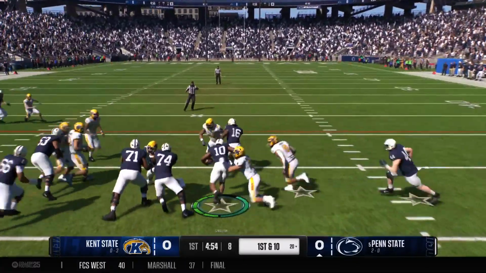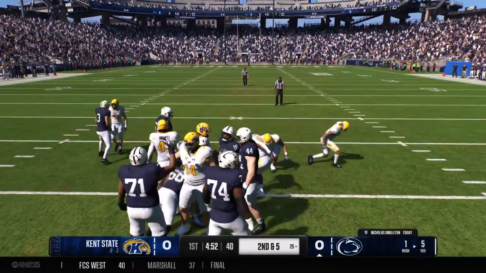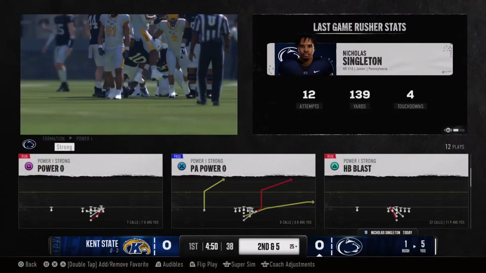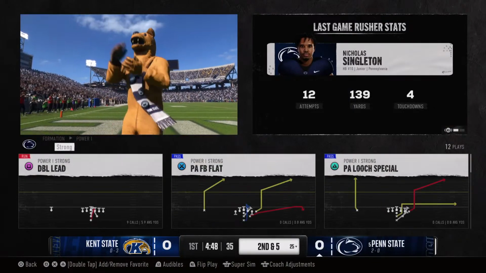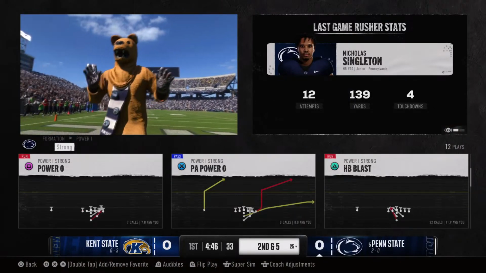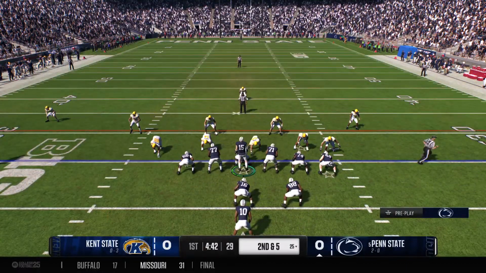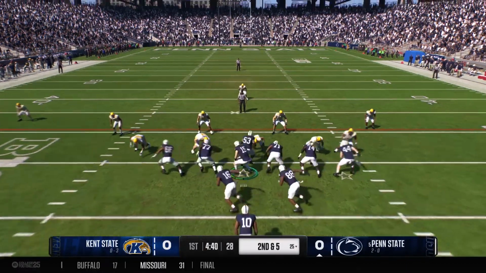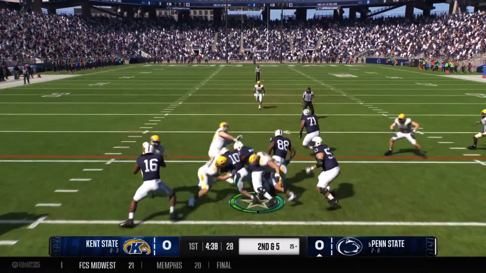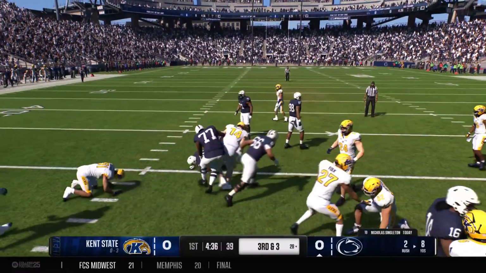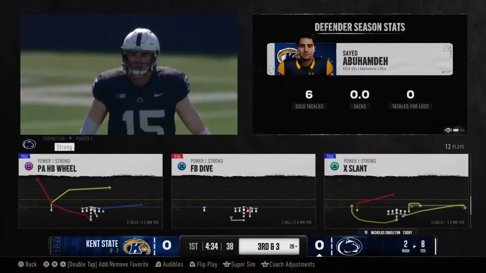Gonna run it. It's Singleton. Stopped at the 25 after a 5-yard gain. I like this guy as a running back because he can run between the tackles and he can also go outside. He can really do it all. Halfway there on first down, it's 2nd and 5. They'll keep it on the ground. Tackle is made at the 28 after a pickup of 3.